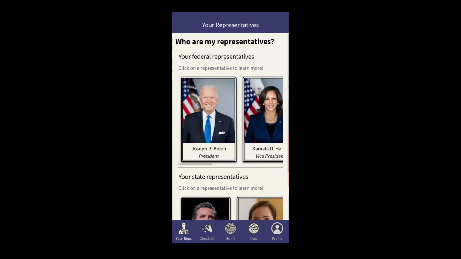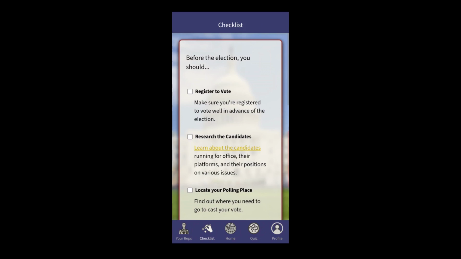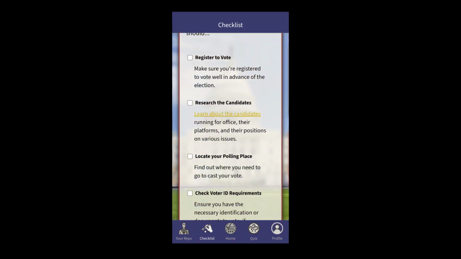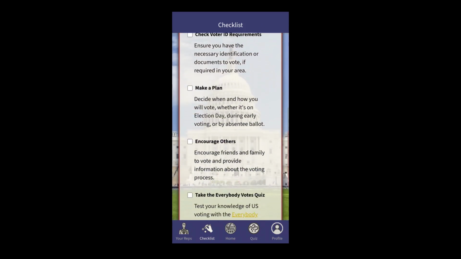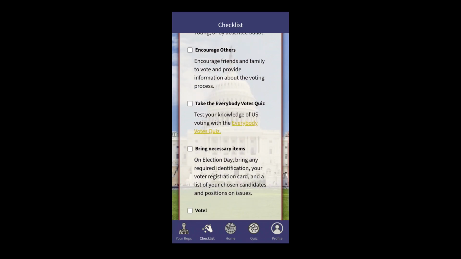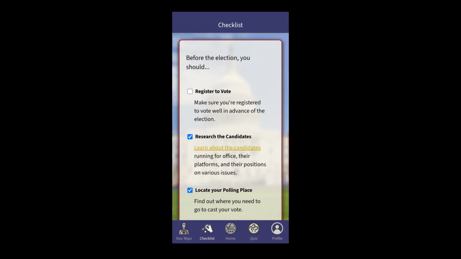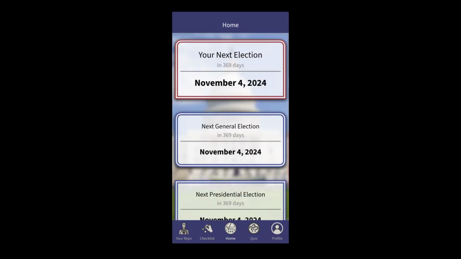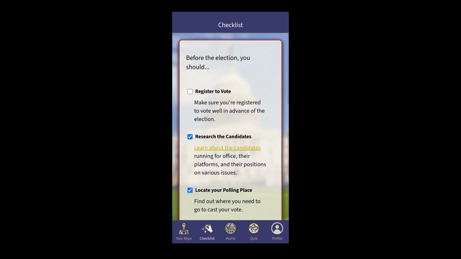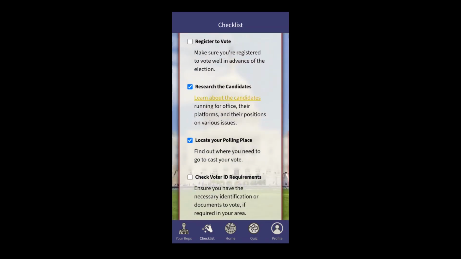To remind our users about the requirements to vote and the process needed to register to vote, we have a checklist that lists off the items that the users should complete prior to voting. Any items checked off by the users will be stored with their account within the database, so after they log back in, the same items will still be checked.